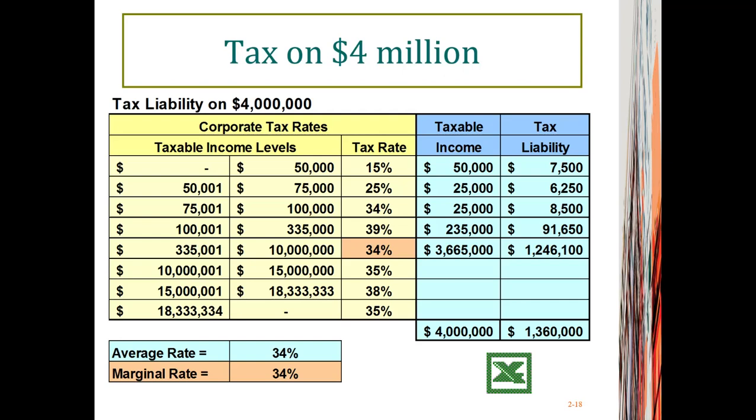And since the company is making $4 million, which is between $335,000 and $10 million, the marginal tax rate is 34%. So for every dollar the company earned beyond $4 million, it will be taxed at 34%. And here the average tax rate is equal to the marginal tax rate, and it's not necessarily the case for other scenarios.